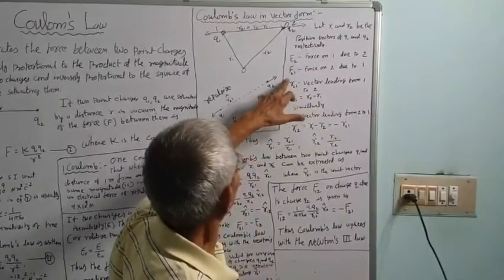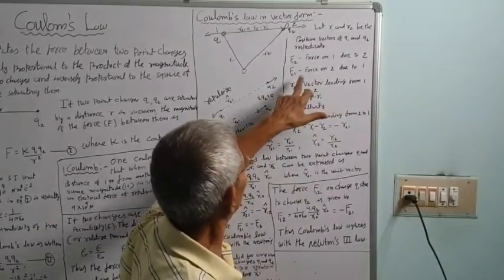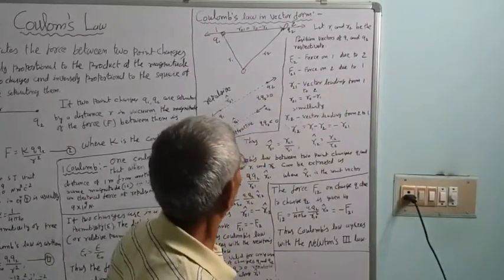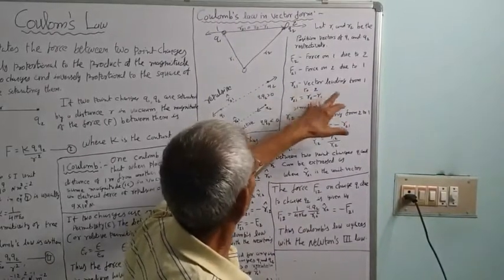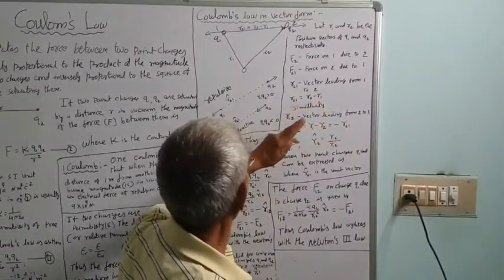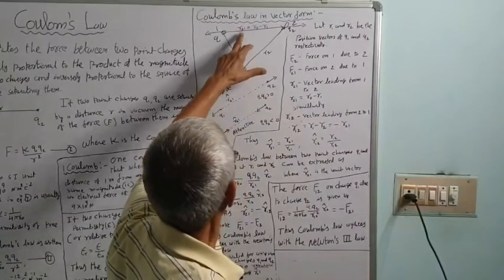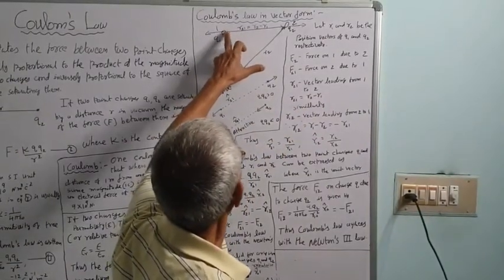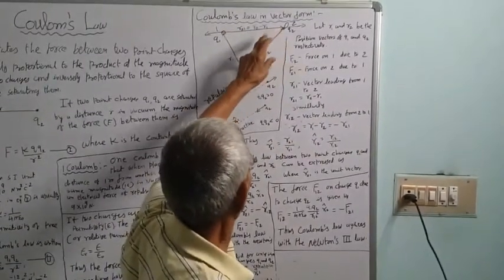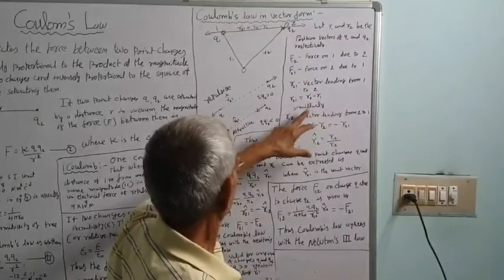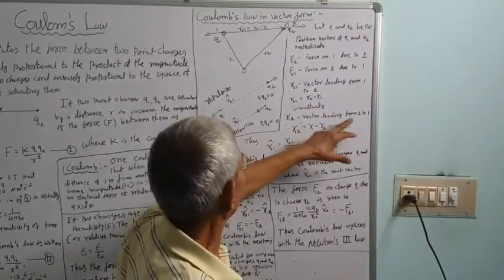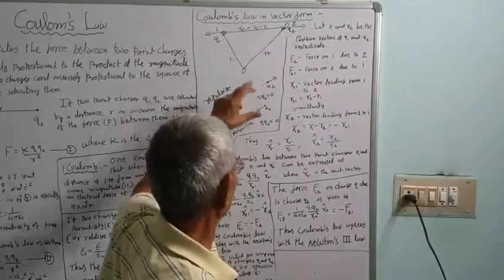And force F21 is similarly the force on 2 due to 1. R21 is the vector leading from 1 to 2, as shown in the figure. Similarly, R12 is a vector leading from 2 to 1, just the opposite direction.